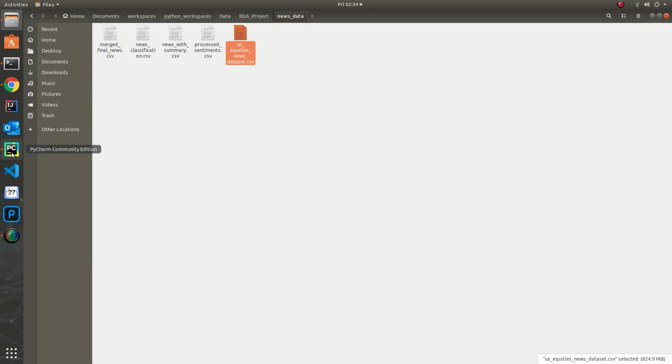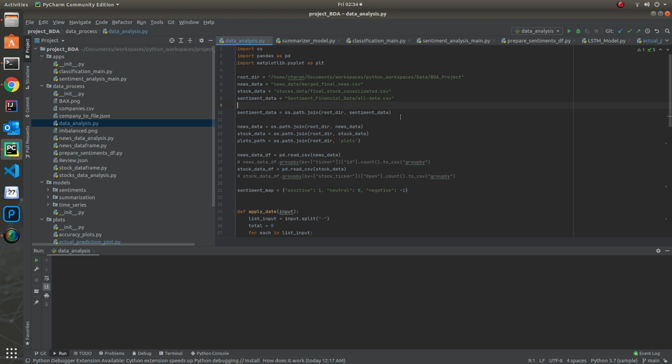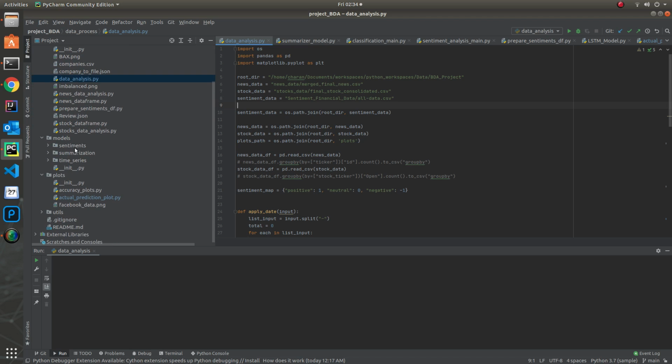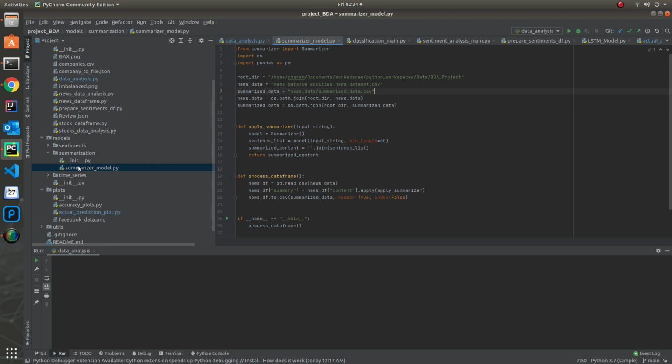So the first part of this problem is to sort out and gather the important points from the data so that we don't use a lot of data. The first one is a summarization model. Here is the code for the summarization model. I will run this to show it's running, but I will not finish it because it takes some time to finish.